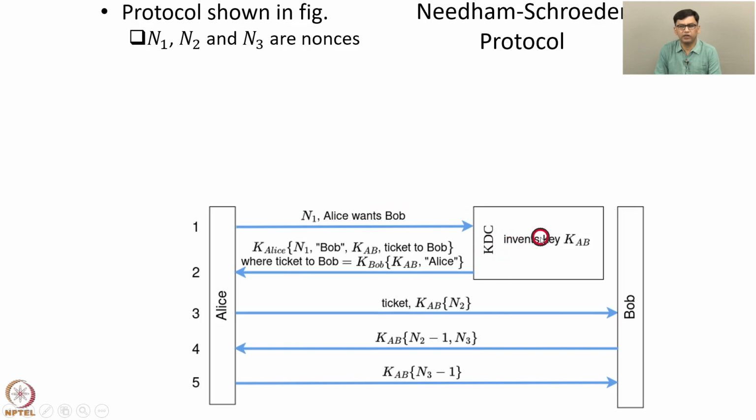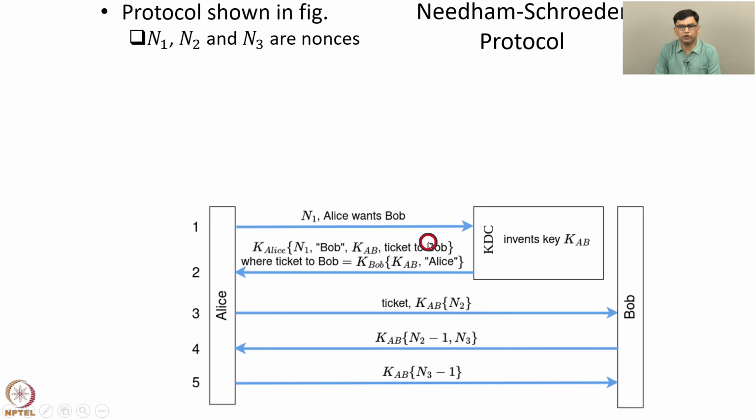Then the KDC invents a key KAB which can be used for secure communication between Alice and Bob. And the KDC sends this message, encrypted with KAlice, along with the nonce N1. The same nonce N1 is included in this message along with Bob, this is Bob's identifier, and KAB, the secret key that the KDC has invented, which Alice and Bob can use for securely communicating. The KDC also includes a ticket to Bob in the message. The ticket to Bob is KBob(KAB, Alice), where this is Alice's identifier. This is the same shared secret key KAB, which can be used for communication between Alice and Bob.